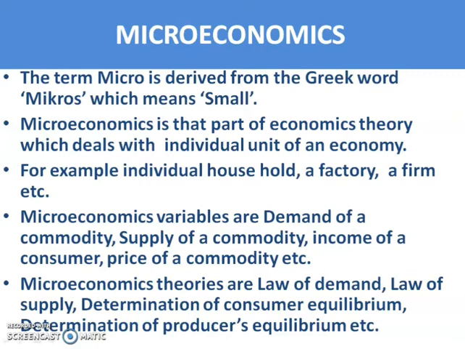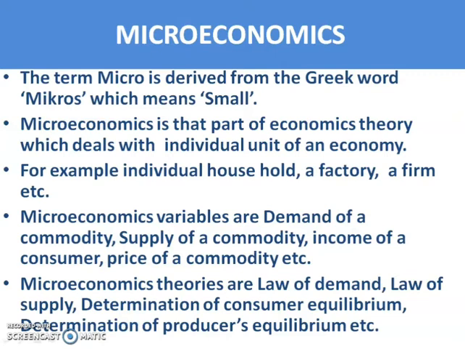Then the subject matter of microeconomics, or the content of microeconomics, are demand of a commodity, supply of a commodity, income of a consumer, price of a commodity, etc. These are otherwise known as microeconomic variables. Microeconomics also includes various theories, that are law of demand, law of supply, determination of consumer equilibrium and determination of producer equilibrium, etc. In this year, you will study more about microeconomic theory.